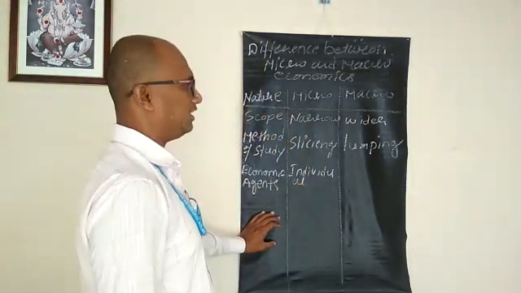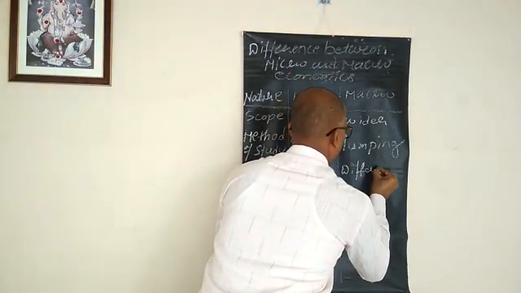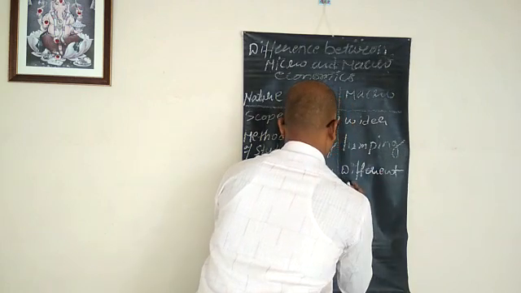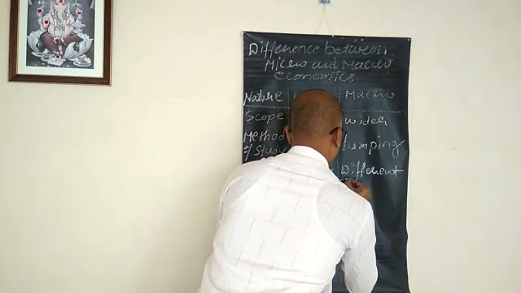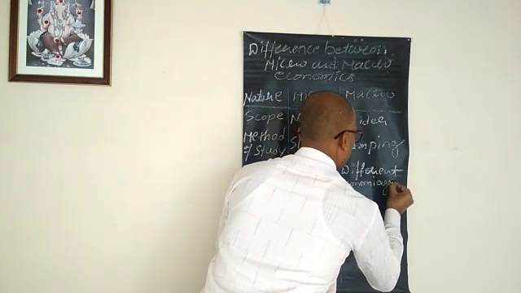Microeconomics: individual economic agents. Macroeconomics: different economic agents.